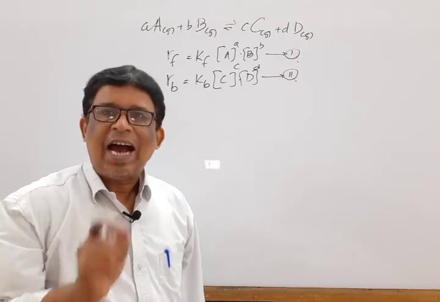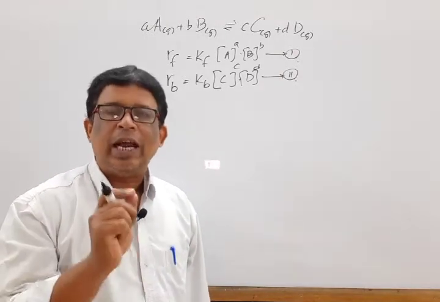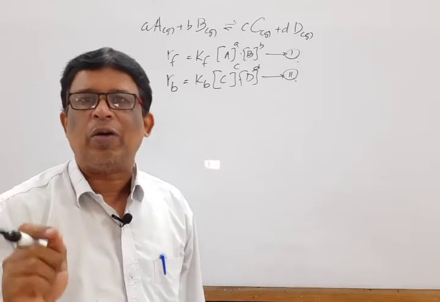We know that at the state of equilibrium, the rate of forward reaction is equal to the rate of backward reaction.